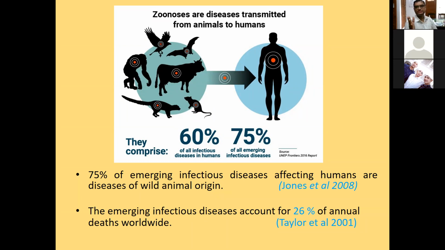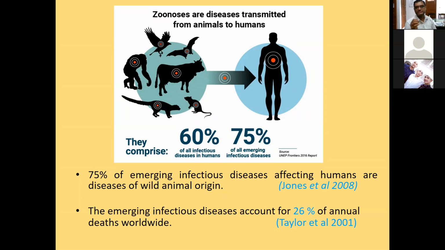In this way, this cycle helps in the emergence of new diseases. See, for example, the role of bats. Bats are not domestic. They do not normally live in contact with or in the periphery of human settings.